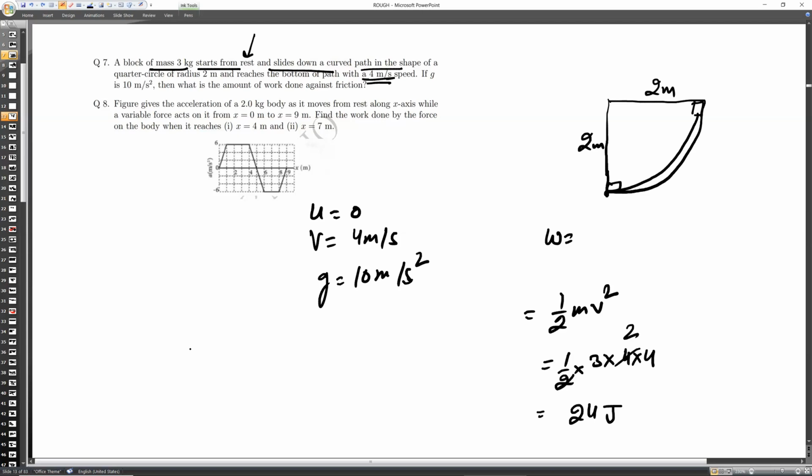But if we take work done equals force into displacement, force is m into g into s. If we took the displacement, it would be 2 root 2, which would be much greater.